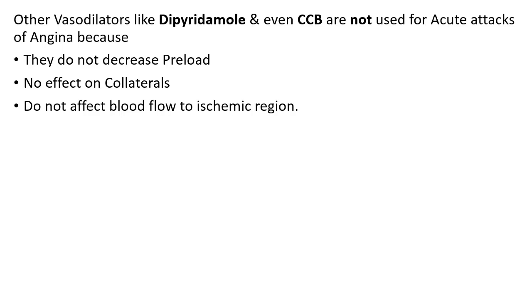The other reason why dipyridamole and calcium channel blockers are not used is they do not have any effect on collaterals, because nitrates dilate collaterals. So extra amount of blood is diverted from normal side to ischemic side. But dipyridamole and calcium channel blockers have no effect on collaterals. They do not affect blood flow to the ischemic region. So they are not used for the treatment of acute attacks of angina pectoris.